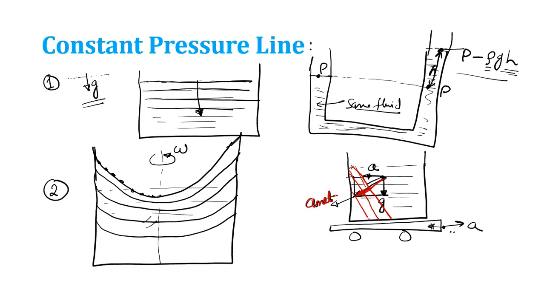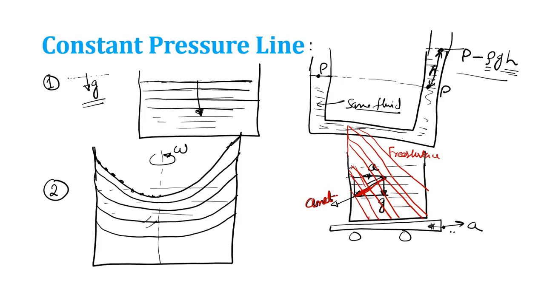So these lines, perpendicular to that, are the constant pressure lines, and this will become the free surface, after which there will be no fluid, right?